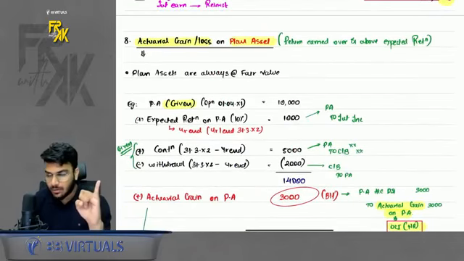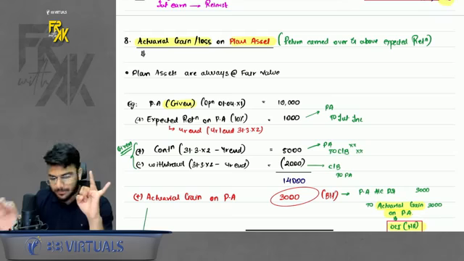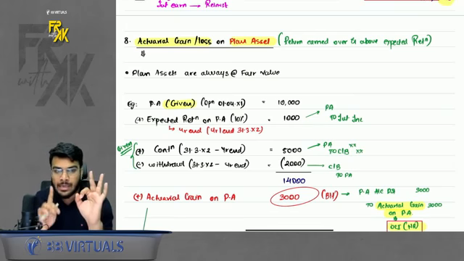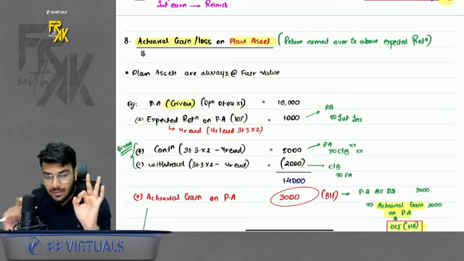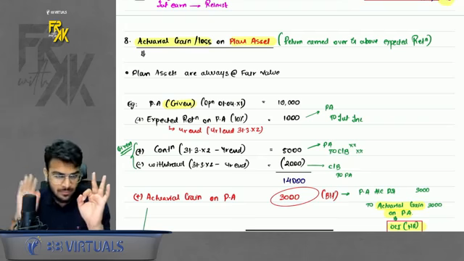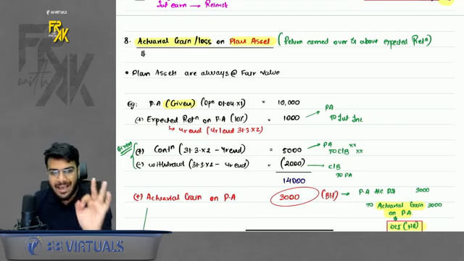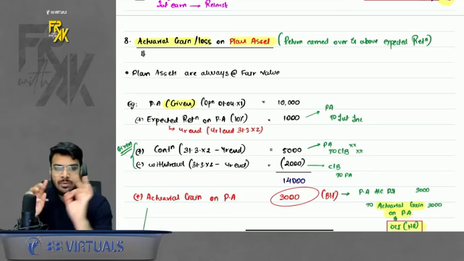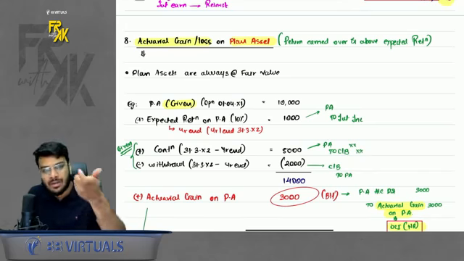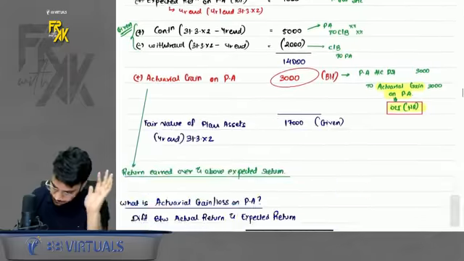So again, three more terms are introduced. Plan asset goes in the balance sheet, asset side. Second, expected return on plan asset, the interest income which you expect to earn, goes to employee benefit expense, profit and loss. Third is actuarial gain and loss on plan asset, the income which you earn over and above your expected return on plan asset. This will go in OCI. And the combination of expected return and actuarial gain and loss is your actual return.